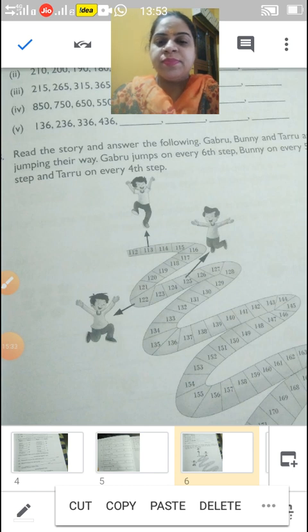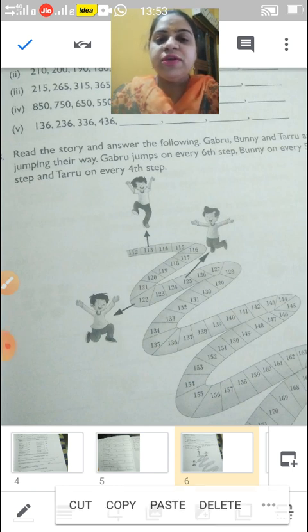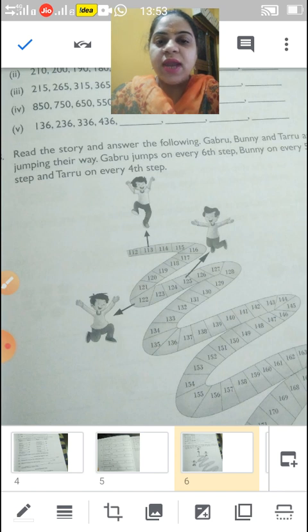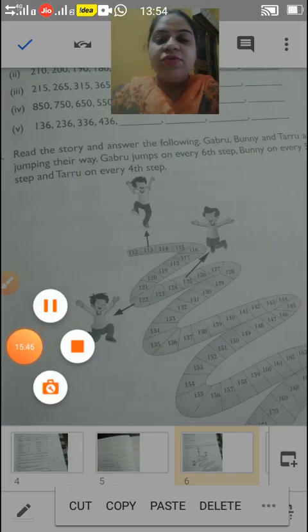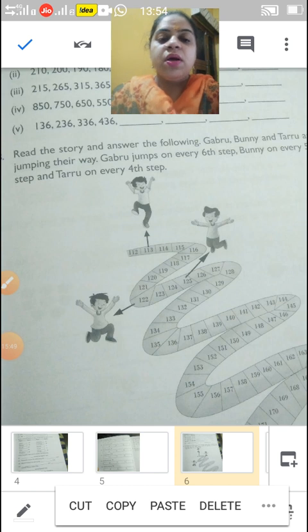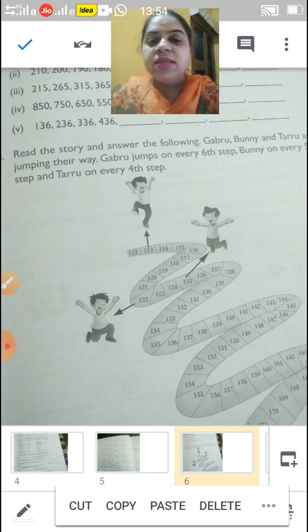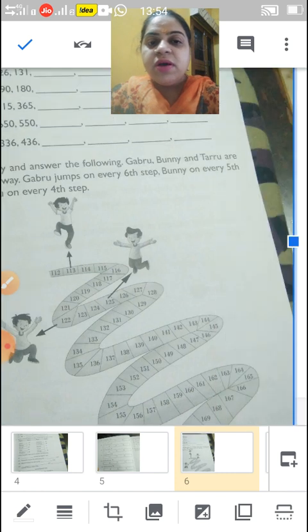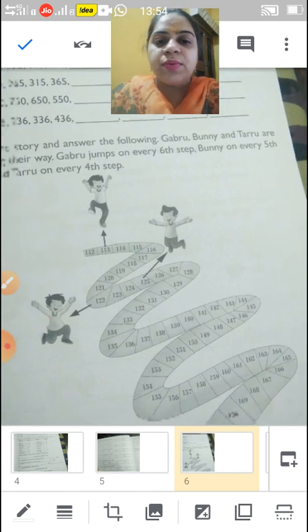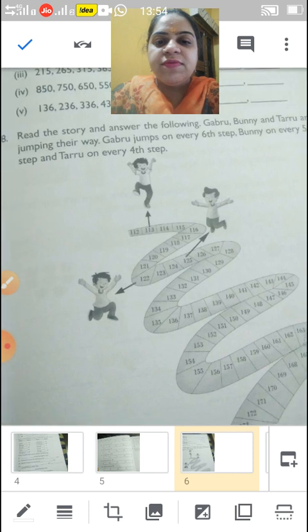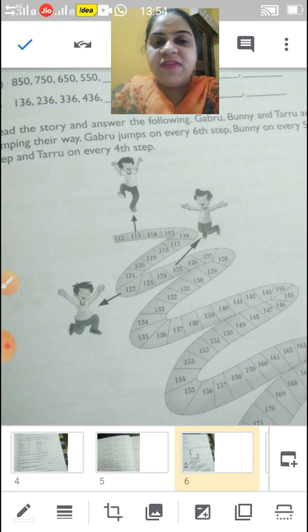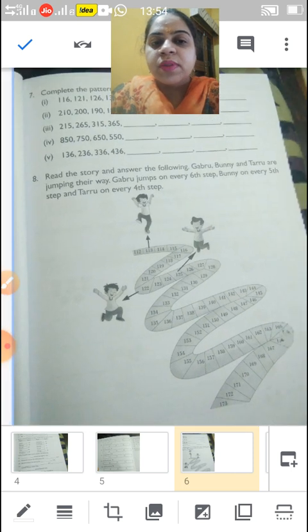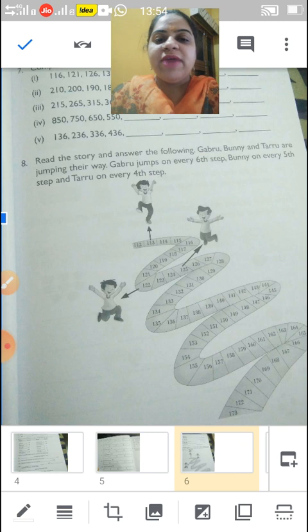So children, now come to our next question. Read the story and answer the following. In this, we have to read the story. Now, Gabru, Bunny and Taru. Okay children, Gabru, Bunny and Taru are jumping their way. Gabru jumps on every 6th step, Bunny on every 5th step and Taru on every 4th step.